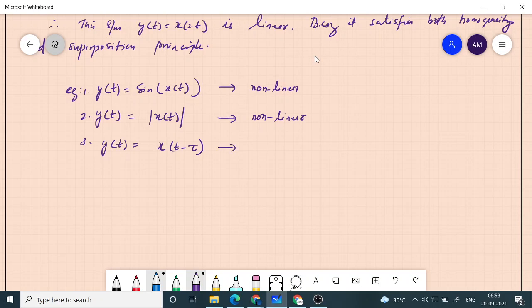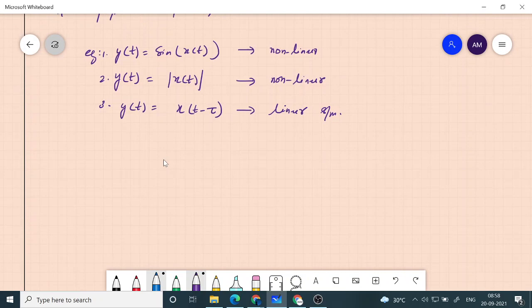And what about this? Here it is only a shifting operation. So if you give a into x of t, you will get a into y of t. Homogeneity is satisfied. And what about linearity? The superposition. If you give x1 of t plus x2 of t, in both cases t will be replaced with t minus tau, and therefore we will get y1 of t plus y2 of t. So this is a linear system. The other two are non-linear systems. So this way you can work out problems.